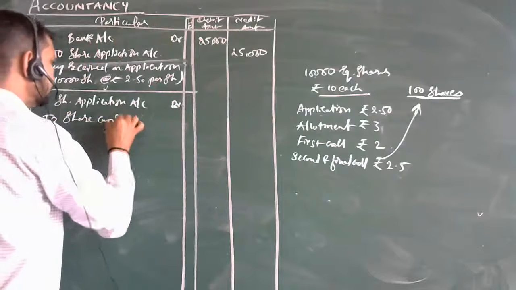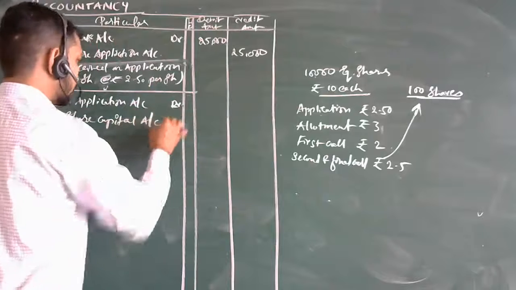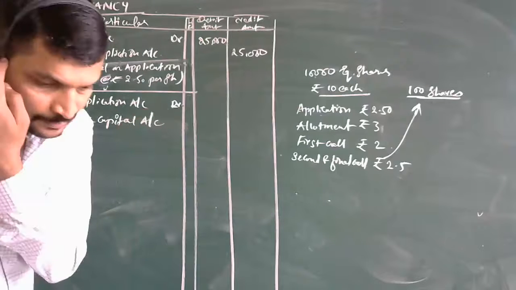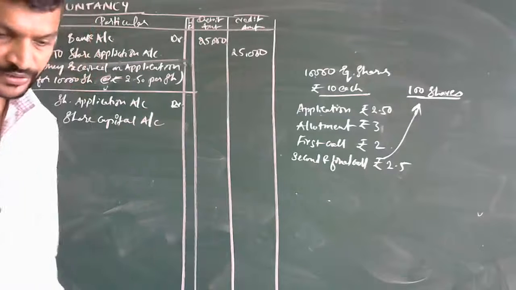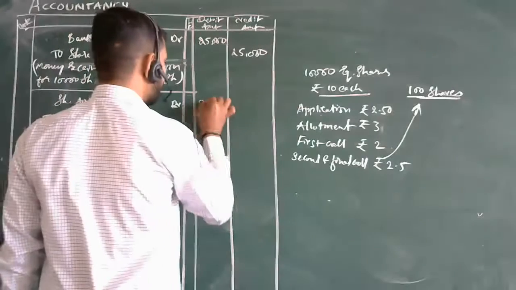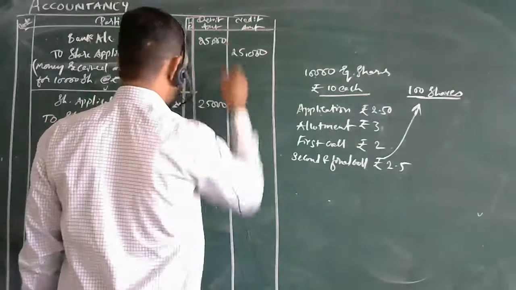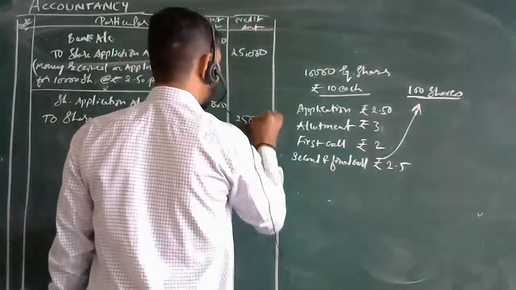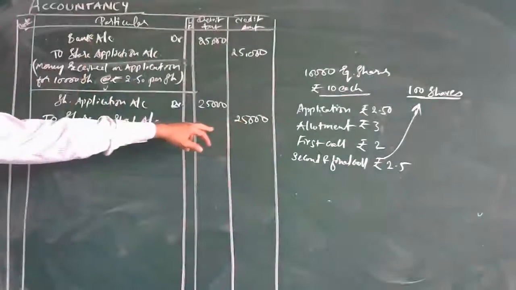Is it correct? Check it out. What is the amount here? Share application account debit to share capital account. The amount will be 25,000 directly. We know the same amount we are going to take down here.